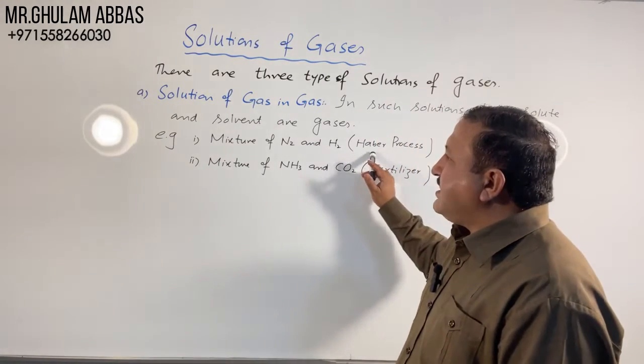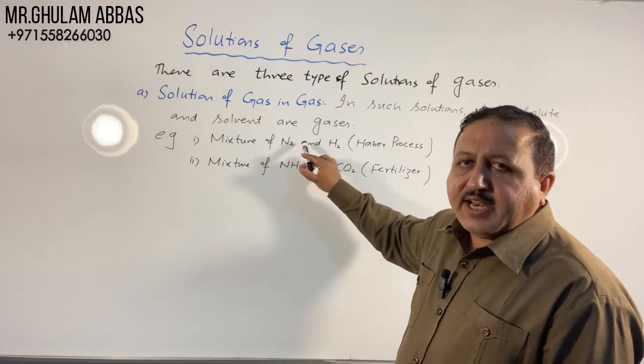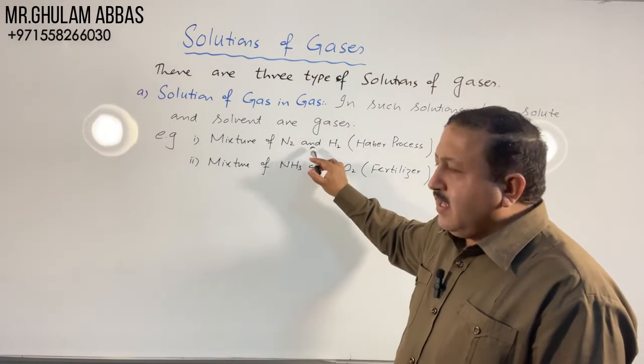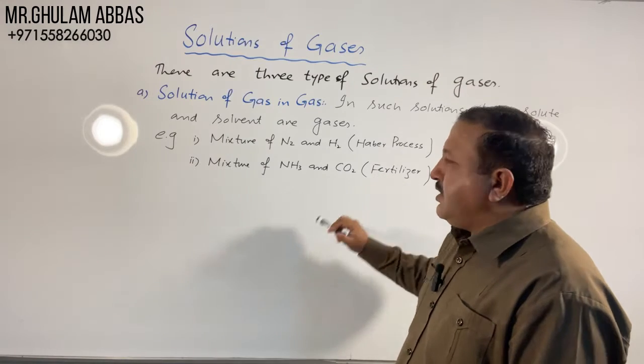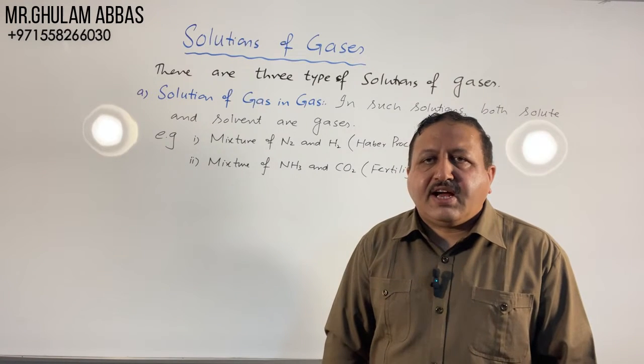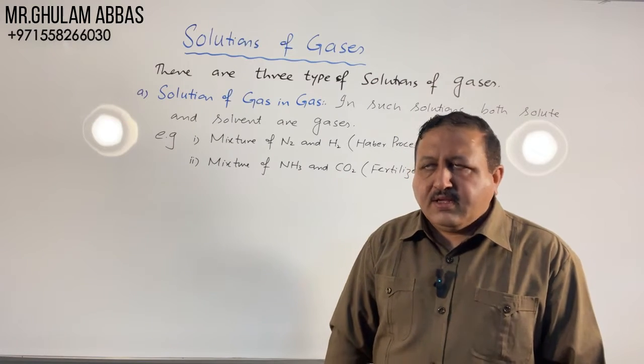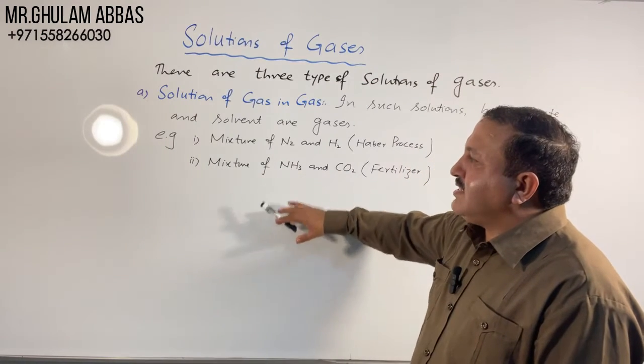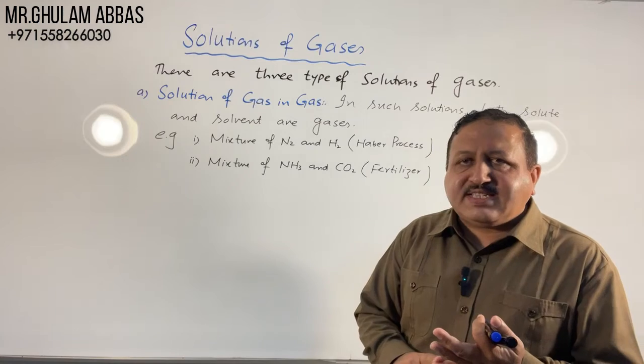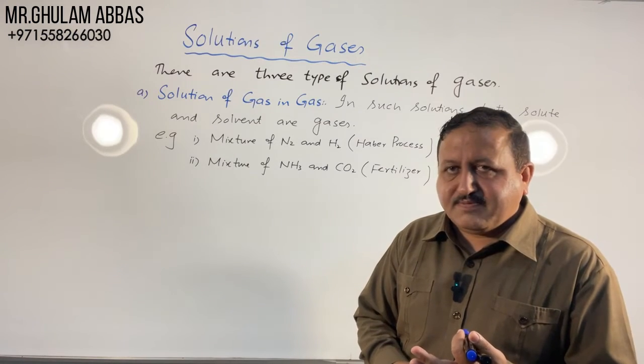In Haber process, mixture of nitrogen and hydrogen is used. In urea preparation, mixture of ammonia and carbon dioxide are used. So in both examples, solute is gas and solvent is also gas.